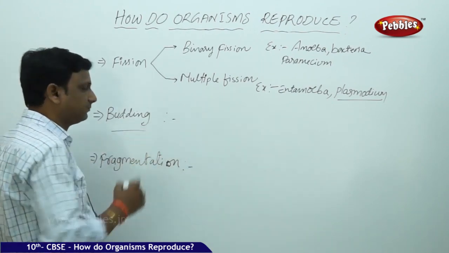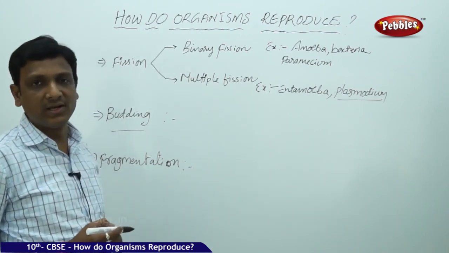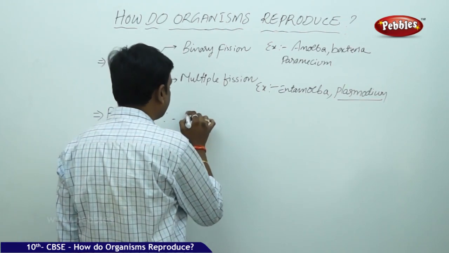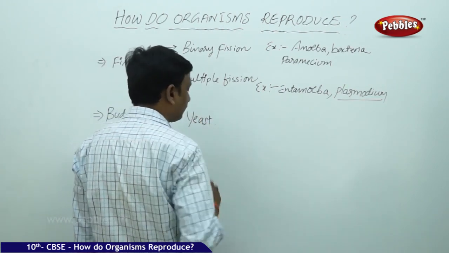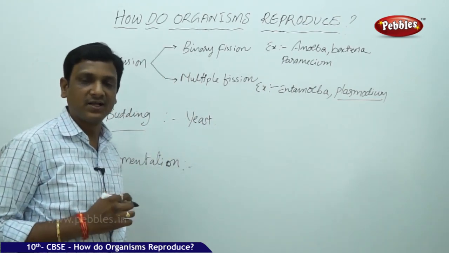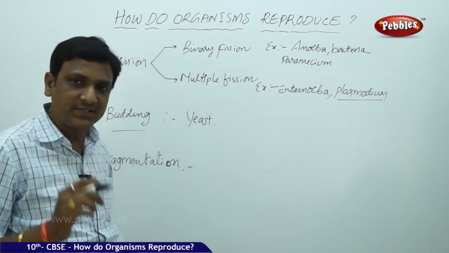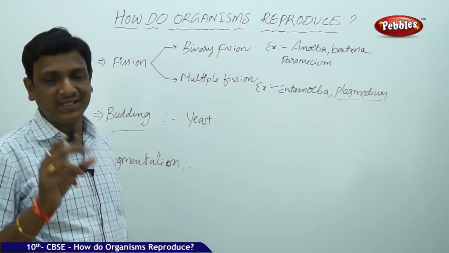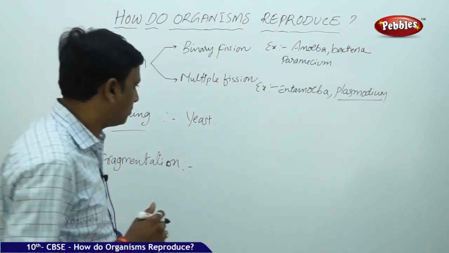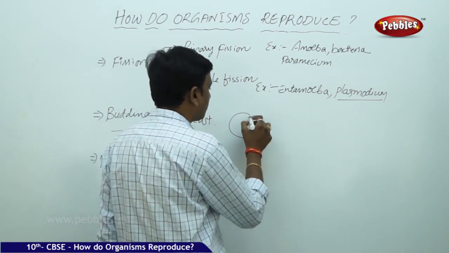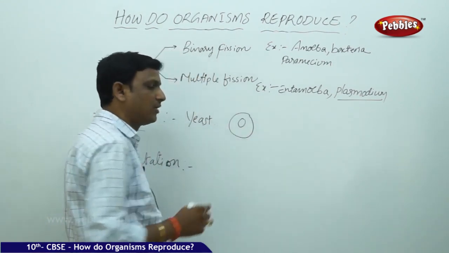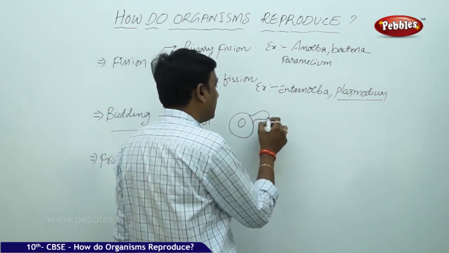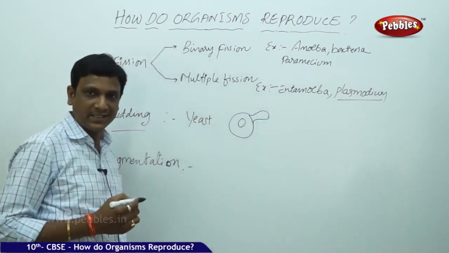Now let us see budding. Budding is found in multicellular as well as unicellular organisms. In the case of unicellular organisms, yeast is a kind of fungus, but it is unicellular. In fungi there are so many species, but yeast is the only unicellular one. Other fungi are multicellular. How does yeast reproduce? Yeast reproduces by a process called budding. This is a mature, grown up yeast cell. When the yeast is completely mature, it produces a small bud on its body.